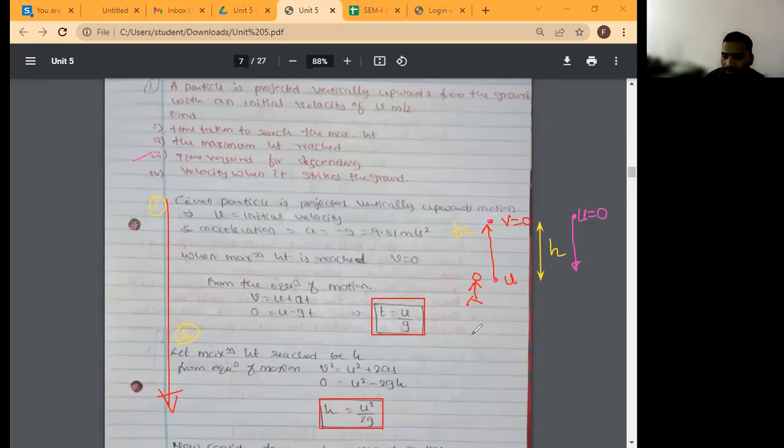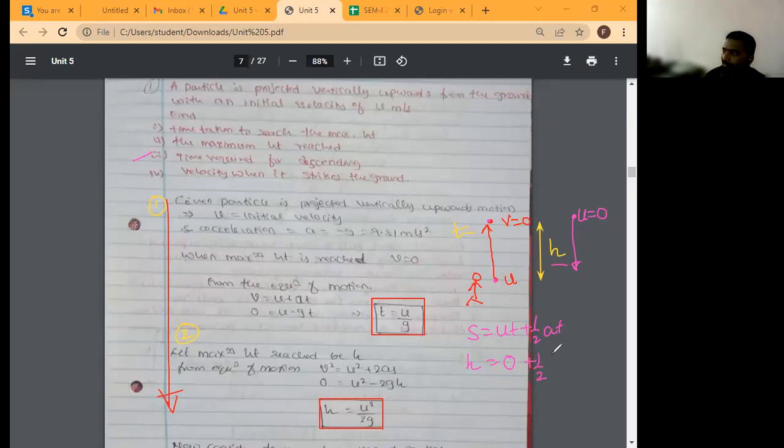So what is your formula? s is equal to ut plus half at square. You know that h. Take h equal to s. Next, u is known. What is the initial velocity? This will be equal to 0 plus half a t square.